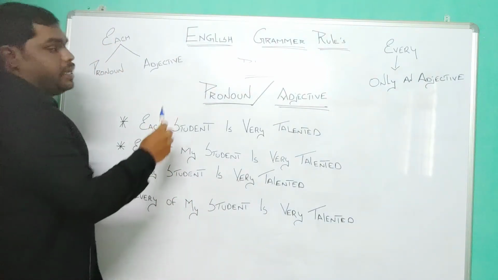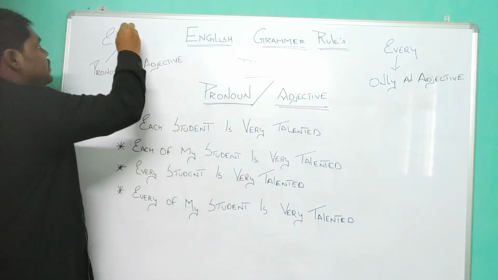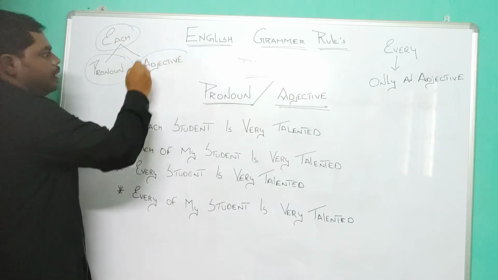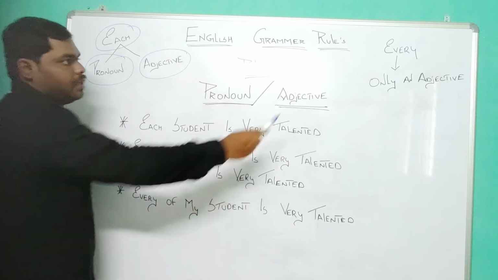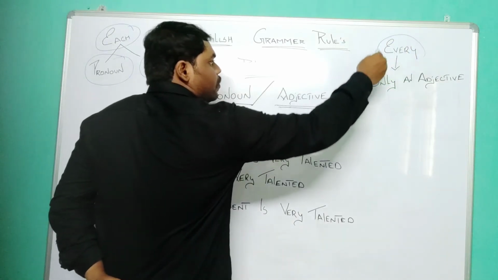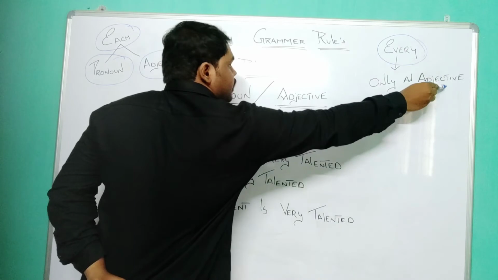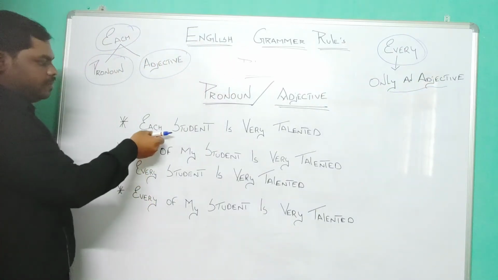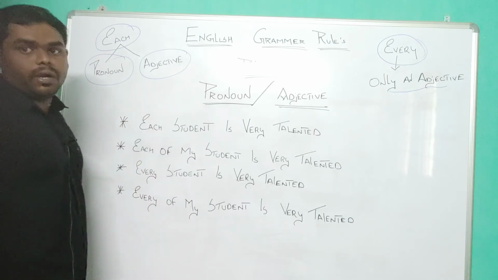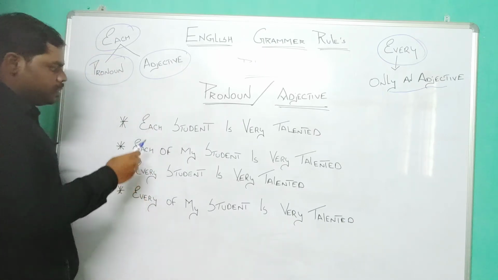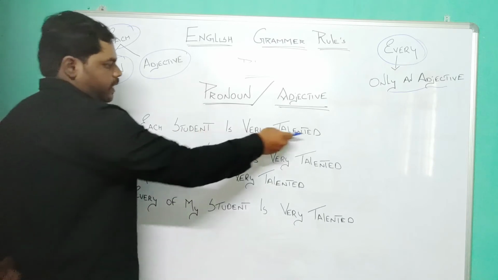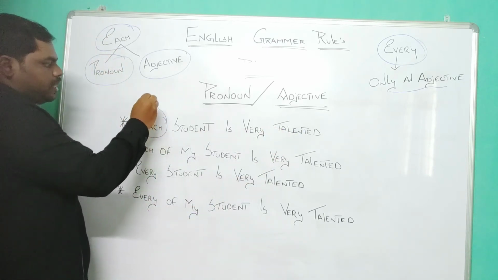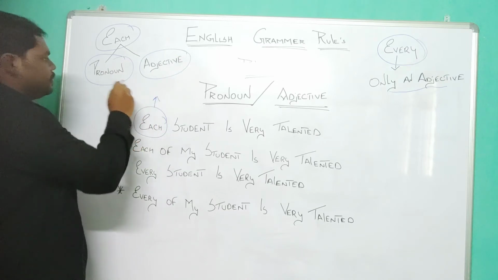Okay, as I told you before, each is a word which can act both as a pronoun and as an adjective, but every is a word which will only act as an adjective, right? I told you before this, right? So I have written some of the examples which we can correlate with this. So let us see. Each student is very talented. Here, the word each is trying to act as an adjective, right?